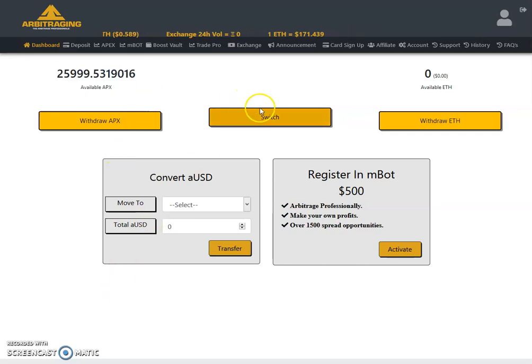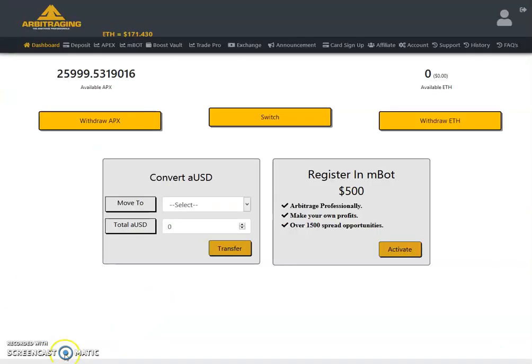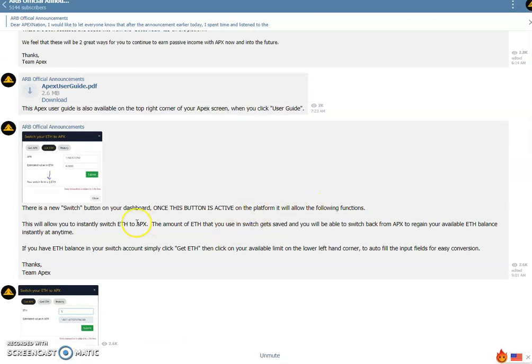So for now we are going to discuss this switch button, what this switch button is all about. So this is the announcement. First of all, let me read this announcement, then I will show you the switch button image also, and we will see what this is all about. There is a new switch button on your dashboard. Once this button is active on the platform, it will allow the following functions. So they have added a new switch button on our dashboard, and at this time it is not active, I think, according to this message. Once it is active, it will offer these functions to us.